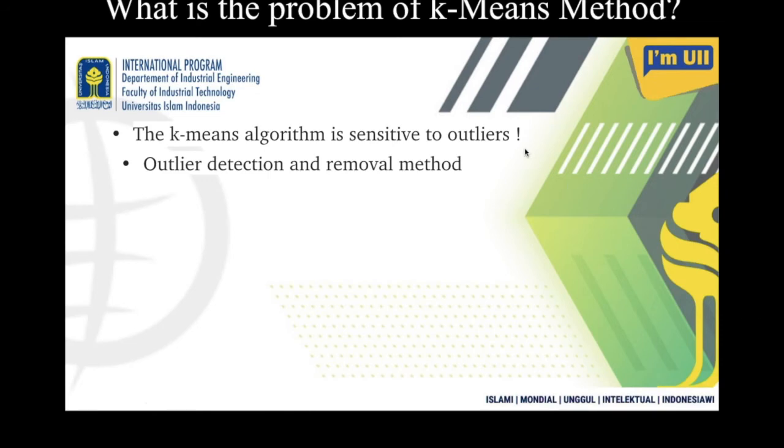Say, for example, in this class one student belongs to Austria. That student is very far from the other members of the class, from the location where the other students belong. One particular student is located in Austria.